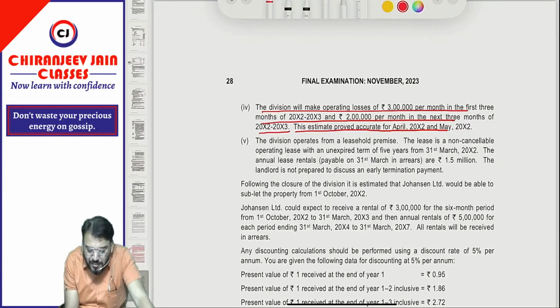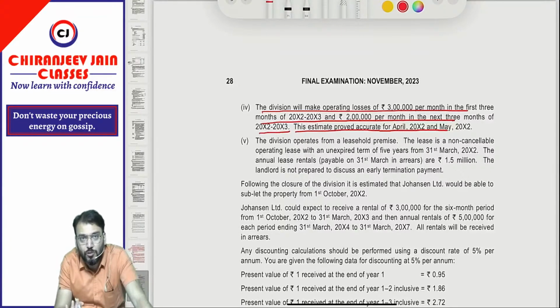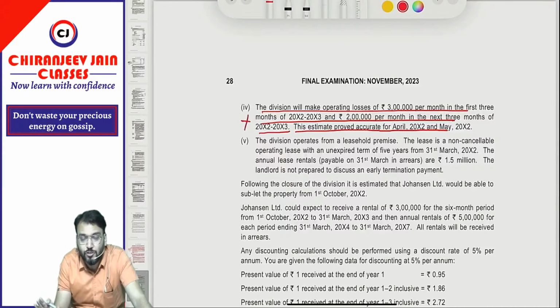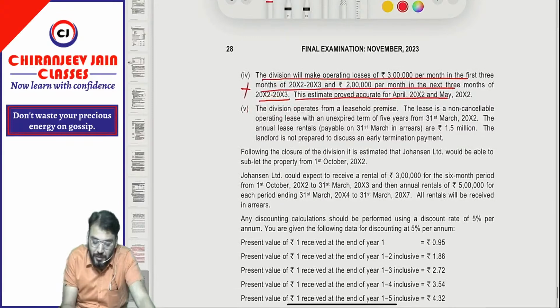So from this one thing is clear, can I say the date before 30 May can be the date when the financial statement is approved. We can conclude in that way. However, it is a future operating loss, and for future operating loss we should not create any provision. So for this point number 4, no provision should be created for future operating loss. Yes, sir.